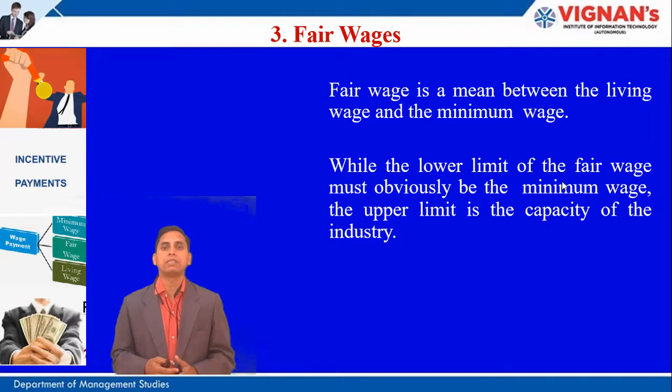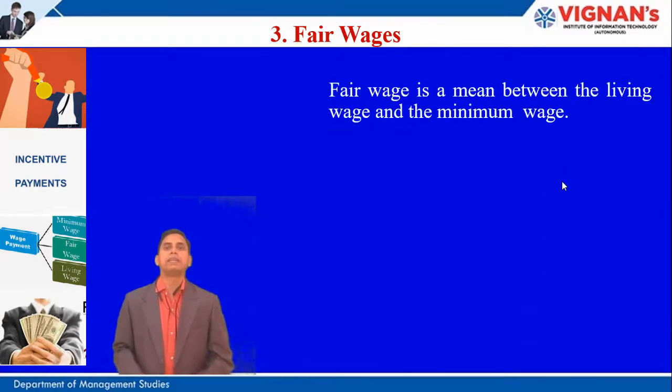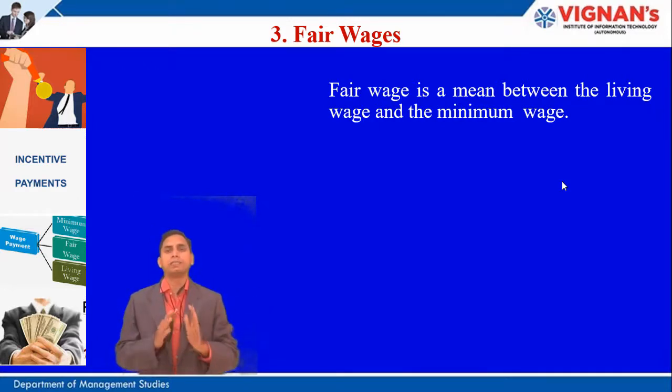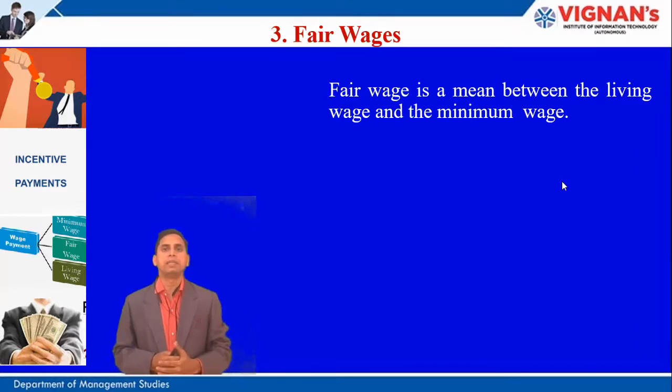And the upper limit is decided by the capacity of the industry. So in the industry, whatever the practice is for giving the wage to the workers, it decides. So a fair wage is a mean between the living wage and the minimum wage. So it lies between the minimum wage and the living wage. Whatever wage is paid in the form of minimum wage and also the wage that is paid as a living wage, this fair wage lies in between these two wages.